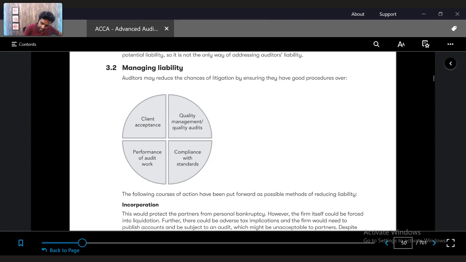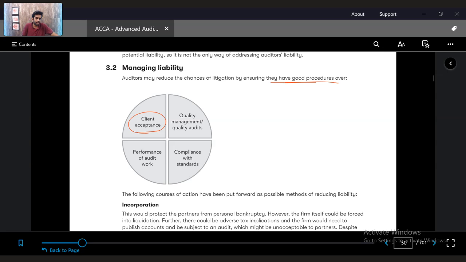Further, auditors can reduce the chances of litigation. How? Very simple. Do your work properly. Do your KYC properly. Accept only those clients whose risk you can bear.